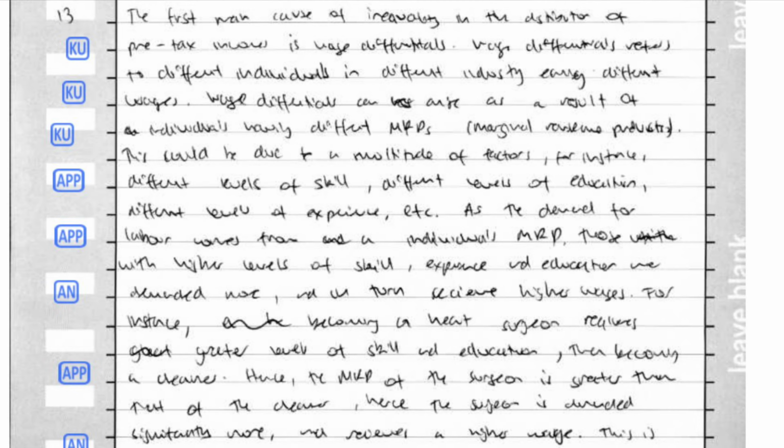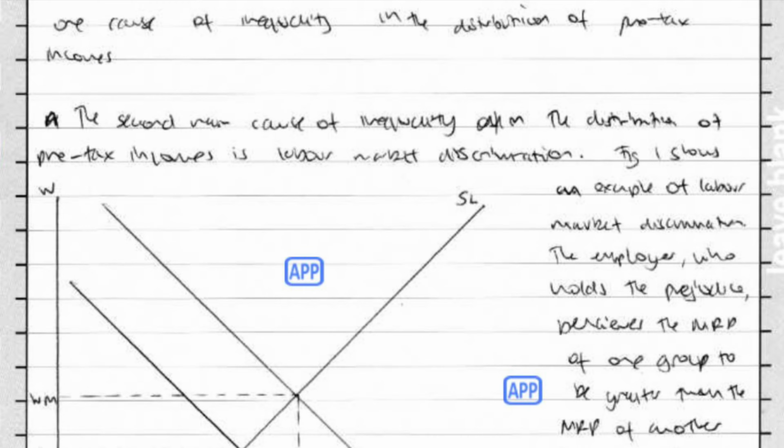For instance, becoming a heart surgeon requires greater levels of skill and education than becoming a cleaner. Hence, the MRP of a surgeon is greater than that of a cleaner, hence the surgeon is demanded significantly more and receives a higher wage. This is one cause of inequality in the distribution of pre-tax incomes.